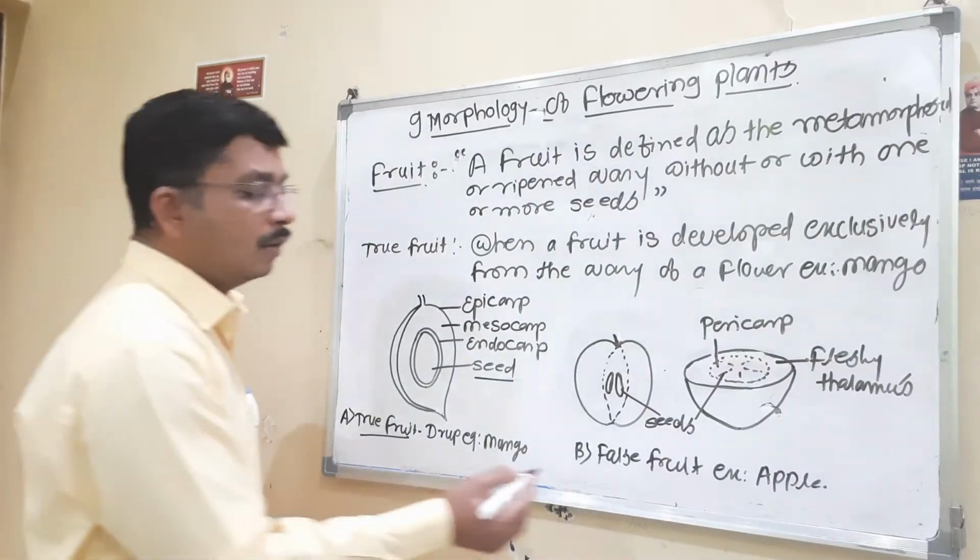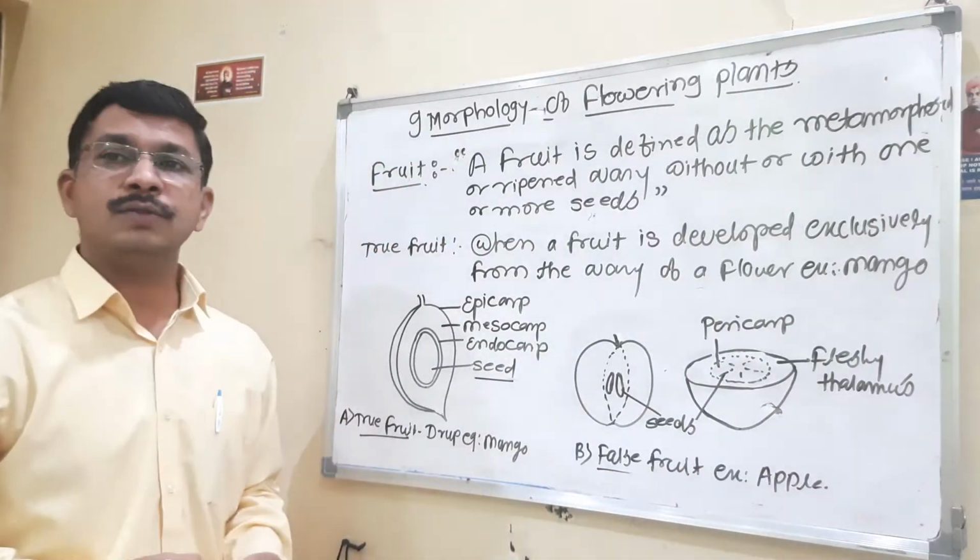Then about the false fruit. What is meant by false fruit?